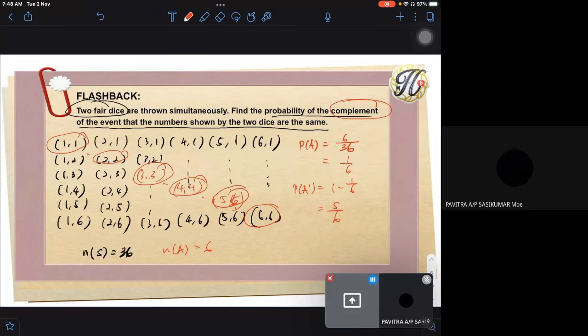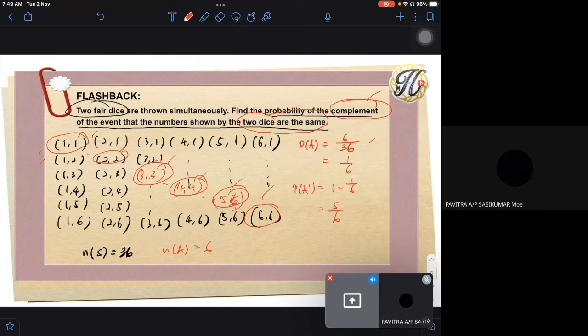Okay, if you don't know the total of the sample space, you can do it this way, by listing out one by one, the listing method. List out setiap satu, kira semua jumlah. So this one, they said they want to show two dice are the same. Dua dadu pun memberikan nombor yang sama. So this one, sama 1, 2, 3, 4, 5, 6. So 6 per 36 is the event that the numbers shown by the two dice are the same.